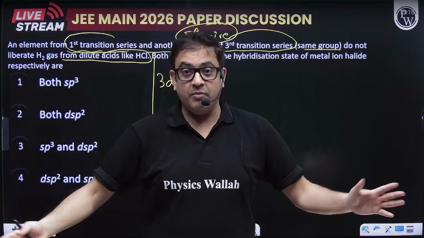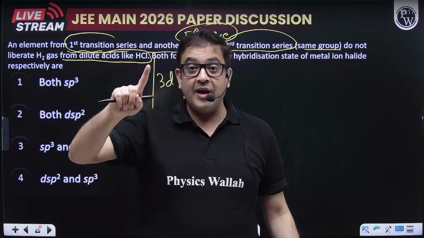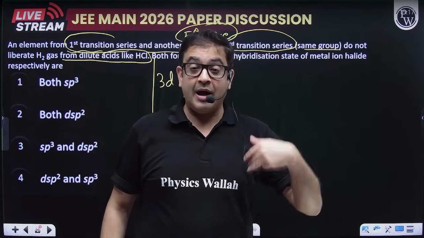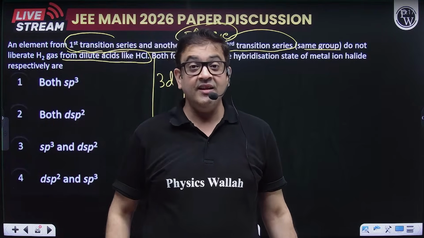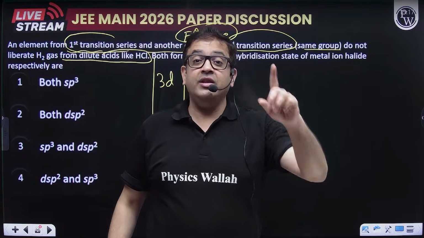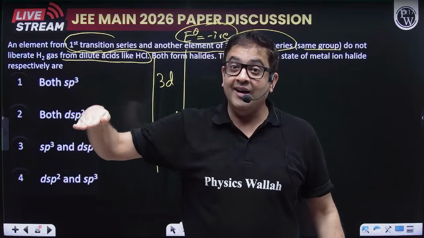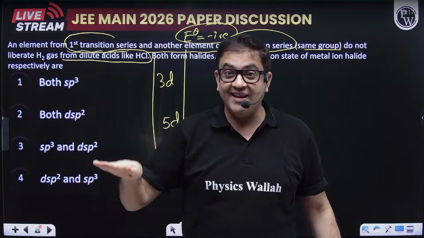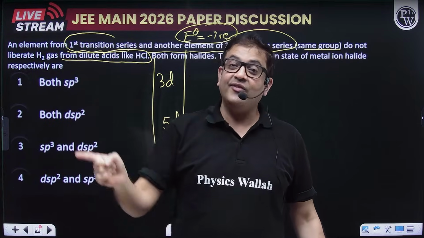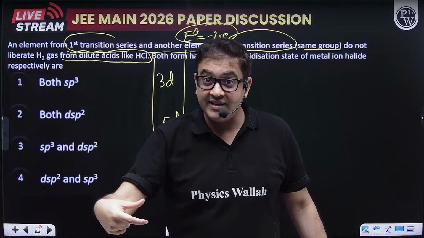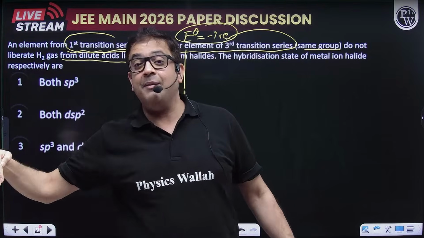Sir, I do not remember the value of electrode potential of M2+ to M. Then I'm giving you another option. From class 10th, even the basic electrochemistry reactivity series: K, Na, Ca, Mg, Al, Zn, Fe, Sn, Pb, then hydrogen, and then the rest.